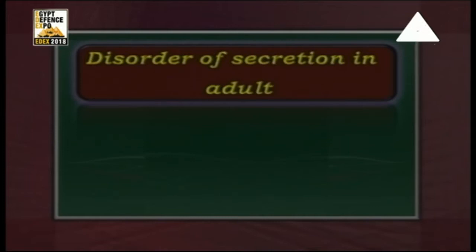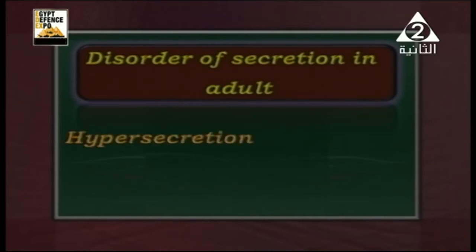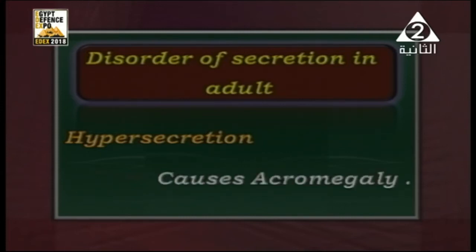Disorder of secretion in adults. Well, we have only the hypersecretion, and that causes acromegaly. What does acromegaly mean? Actually, acromegaly has some symptoms, and they are very clear. They happen by increasing, or hypersecretion, of the growth hormone during adulthood, okay? When you are already an adult, not in childhood.